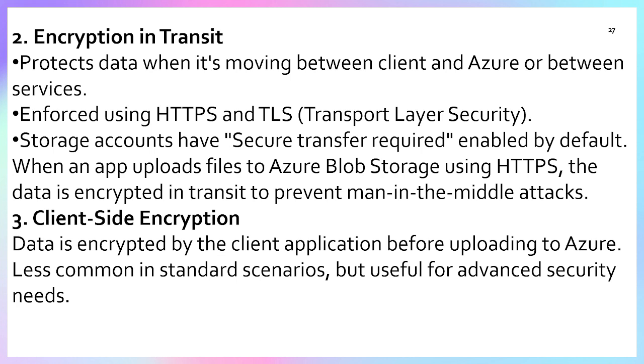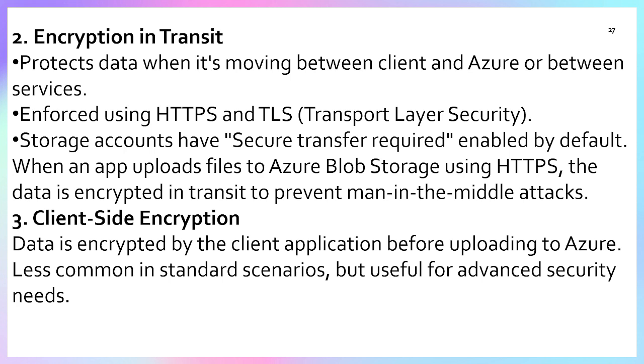Now, encryption has different types. Here in Azure, if we talk about it, encryption means we are protecting our data at rest and data in transit. There are two types of encryption we are using. One is at rest, which is where we store the data. Whereas in data in transit, the data is moving and is converted into a secure, unreadable format that can be accessed with the right encryption key only. So this is the meaning of encryption in transit.